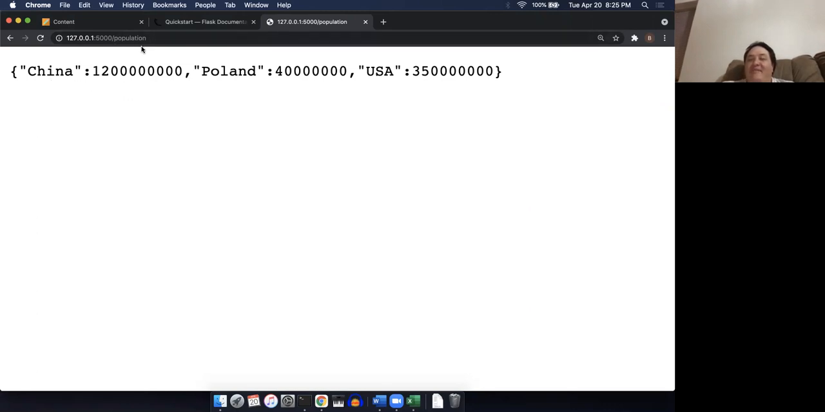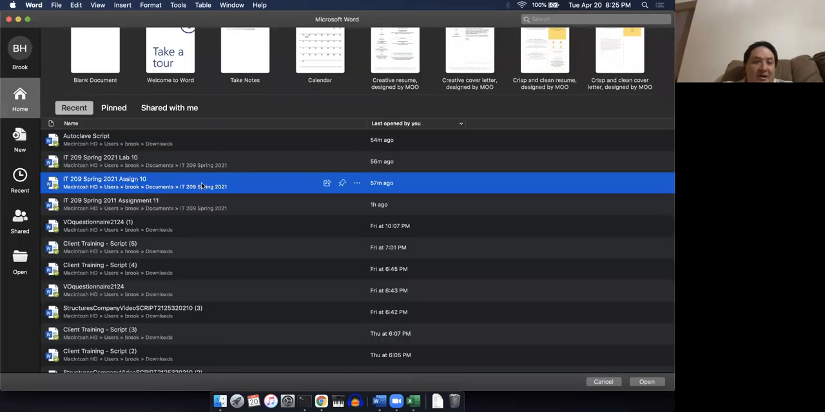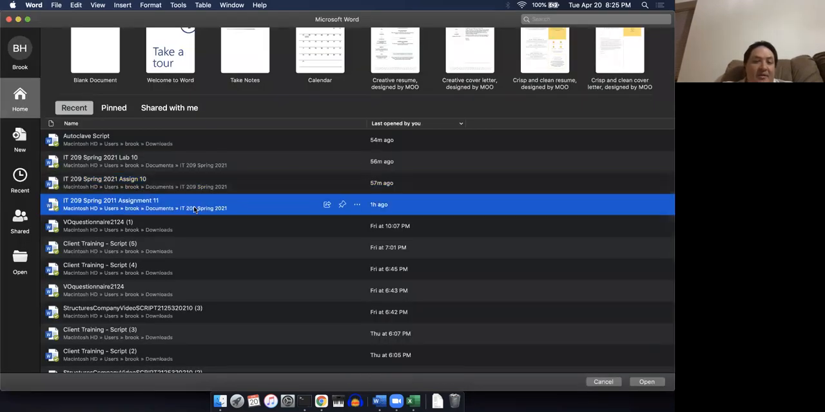My population thing obviously isn't as sophisticated or as neat as the Pokemon one, but it does basically the same thing in the sense that I can put stuff in the URL and I can get different things back in JSON format. Okay, so that's basically what we're going to be doing for both the lab and the assignment. So let me run through those really quickly.